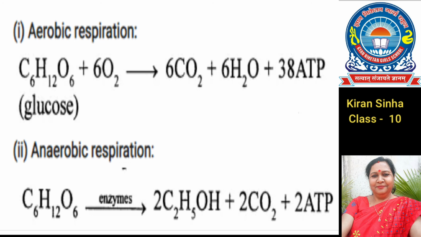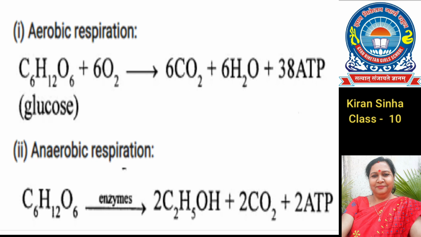So, in plants, the fermentation process occurs in the absence of oxygen. The pyruvic acid or pyruvate in the cytoplasm is converted into ethanol, C2H5OH. 2 molecules of ethanol are formed, 2 molecules of carbon dioxide are formed, and only 2 ATP is released. So, this is the fermentation process occurring in plants.